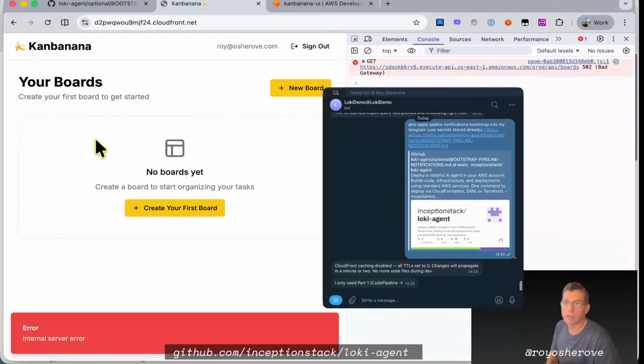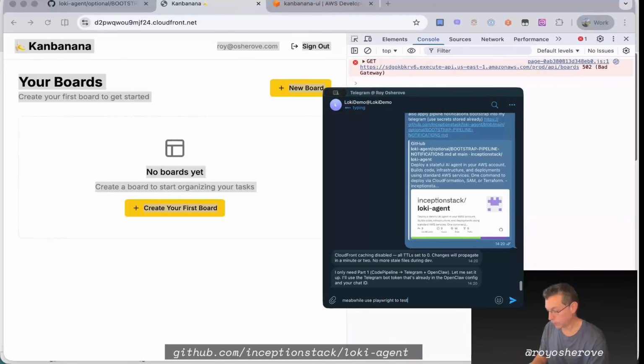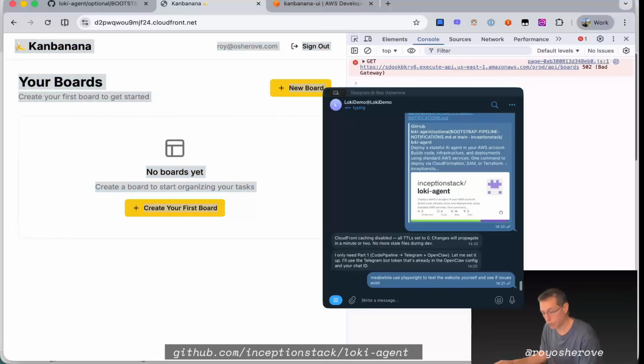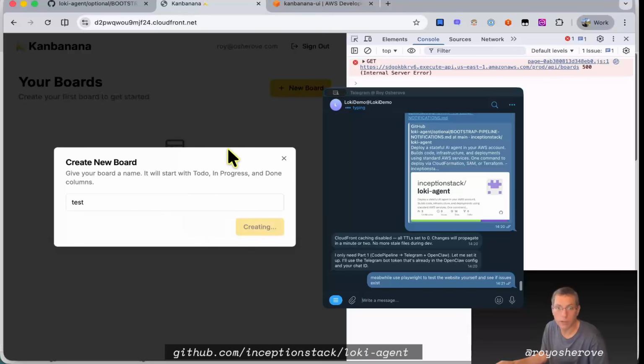We'll see what happens. It only needs part 1, code pipeline Telegram to open. Let me set it up. I'll use Telegram bot token, clock config, or chat. That's fine. Use Playwright to test the website yourself and see if issues exist. Nope, still an issue. It's not gonna create it, probably issue, yeah, exactly.